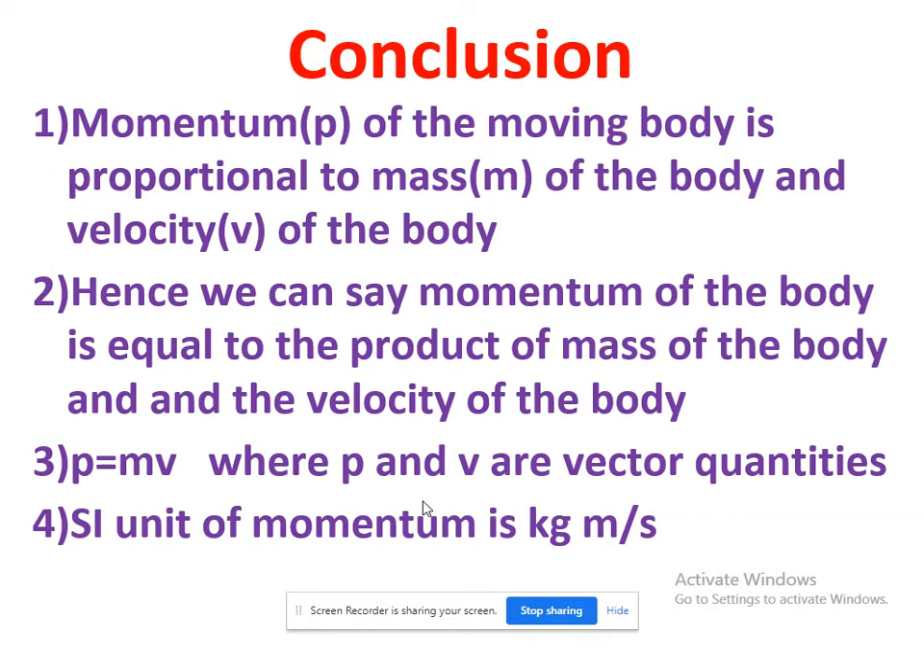Now, the SI unit of momentum. How do we write the units of a given quantity? Momentum P is equal to m into v. Mass is measured in kg, and velocity is measured in meter per second. That is, kg meter per second is the unit of momentum of a body.